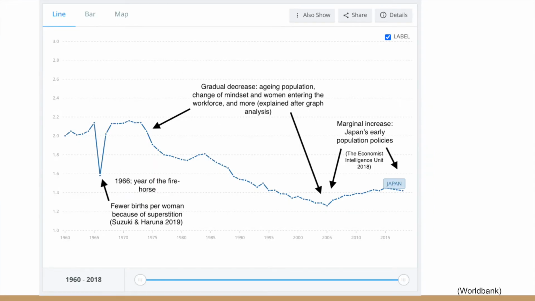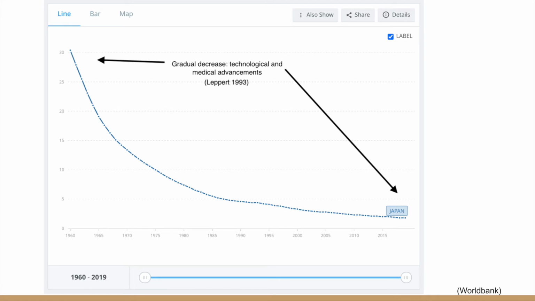Next is fertility rate. There was a sharp decrease in 1966 because it was the year of the fire horse, which has a superstition surrounding it. Following this, there was a gradual decrease due to changing societal norms. After this, there was a small increase due to Japan's early population policies. The last graph is of infant mortality rate. The whole graph is a gradually decreasing exponential function due to medical advancements being made which would have had a more noticeable effect earlier on.